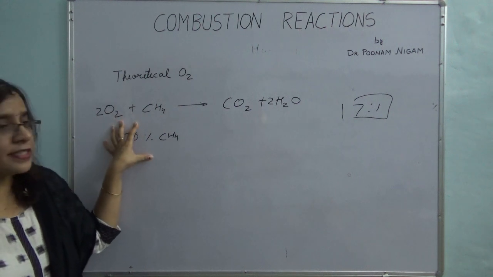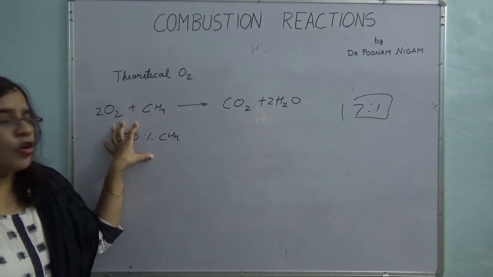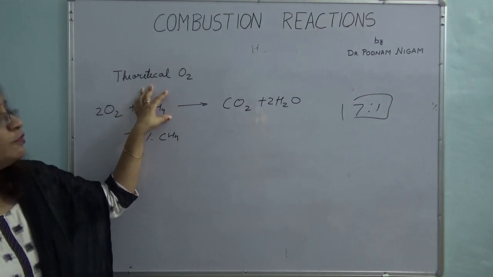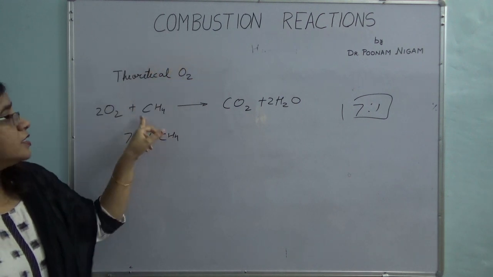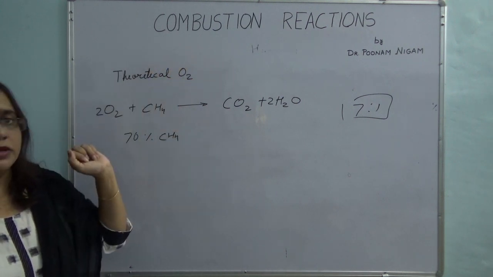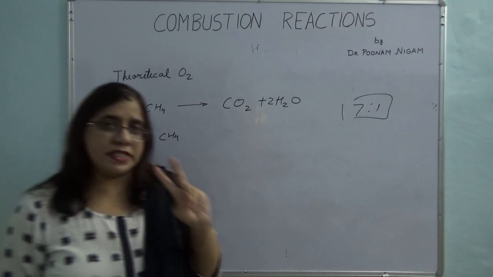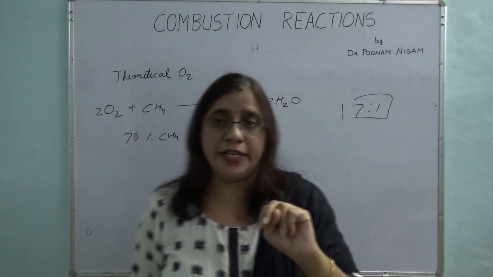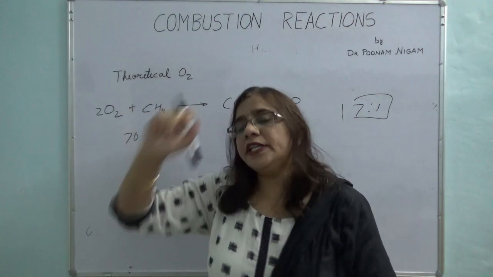Okay, so even if they say 70% burns, you're not going to base your calculation for theoretical oxygen on 70% of the amount which is fed. Okay, so these are the two general mistakes which people make while calculating theoretical oxygen.